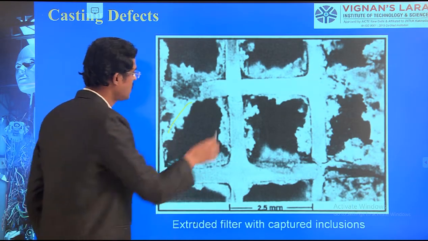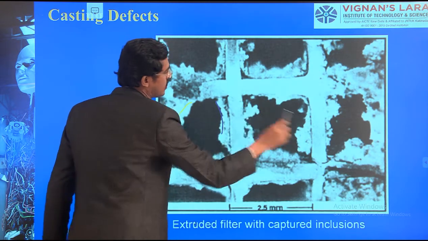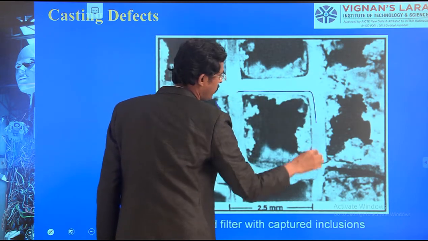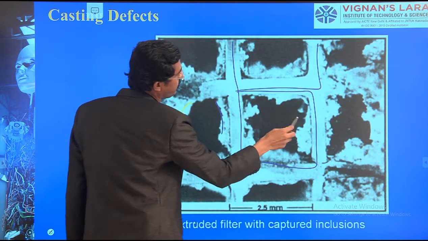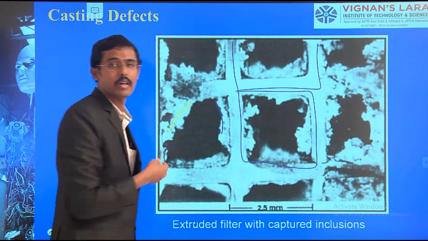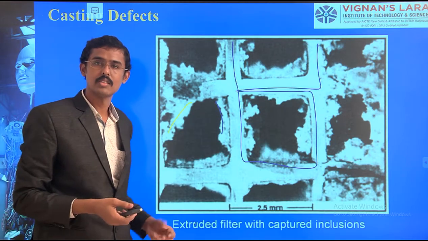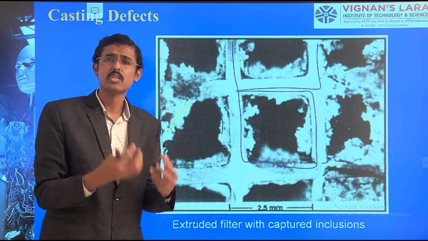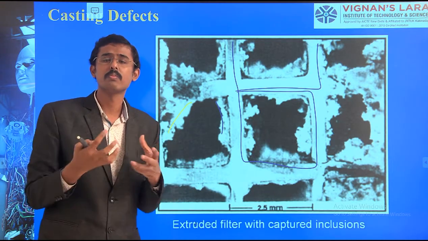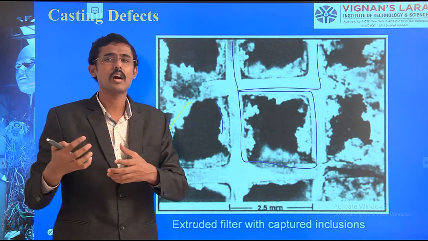See, these are all the borders. This is the square filter we have made accordingly. But here you see the impurities which are stuck over the boundaries of these filters. Our intention is to filter the molten metal in such a way that it won't cause casting defects.